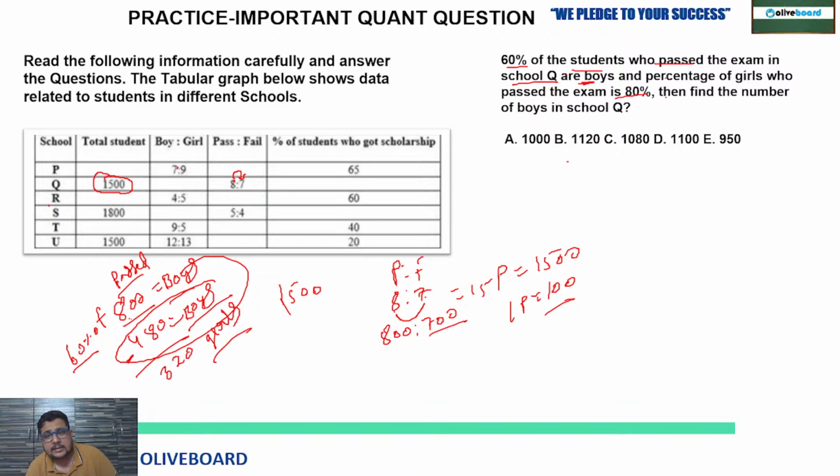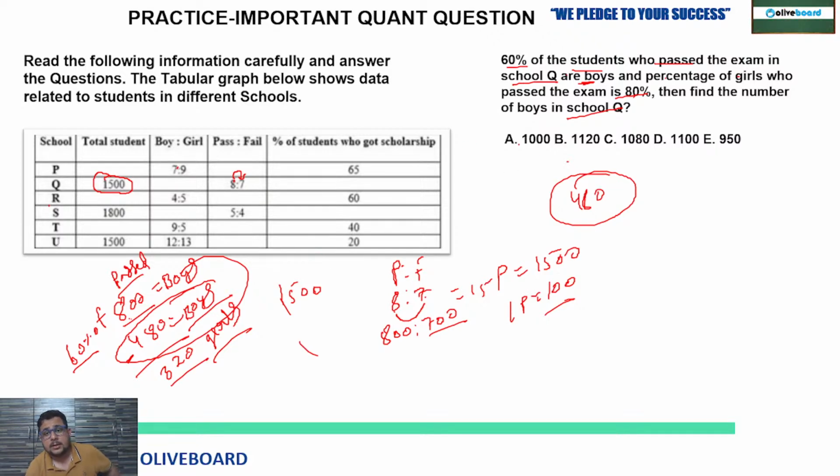Now what data they have given? Percentage of girls who pass the exam is 80%. Then find the number of boys in school queue. So number of boys are not 480. Right? These 480 boys are the boys who pass the exam. Okay? There will be some boys who didn't pass the exam. Understand? Now see. So 320 girls.